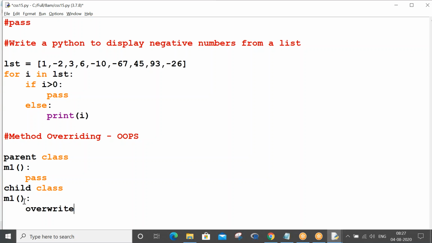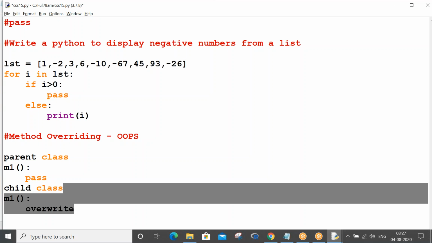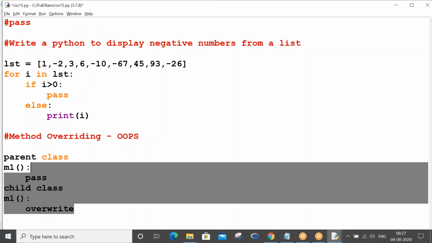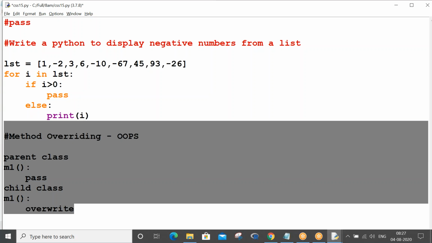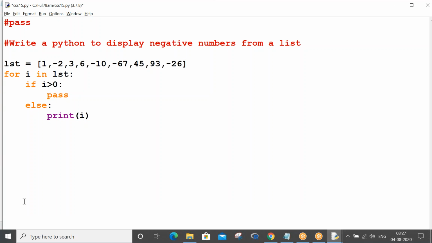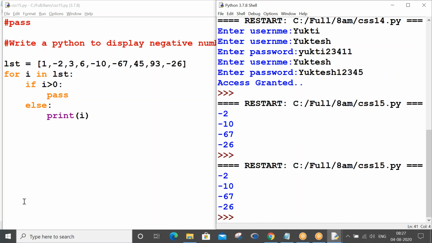People who know object oriented concepts can realize this. So basically in object oriented programming, we tend to use the pass statement frequently, that too in the method overriding and method overloading concepts. But for now, since you are at a very basic level, that's the reason I have shown one usage of pass. This is how you write it. You don't have to take this down also. Let me close that. Control S, F5. You saw the result. Fine, I think I can proceed to the next control statement. Shall I?